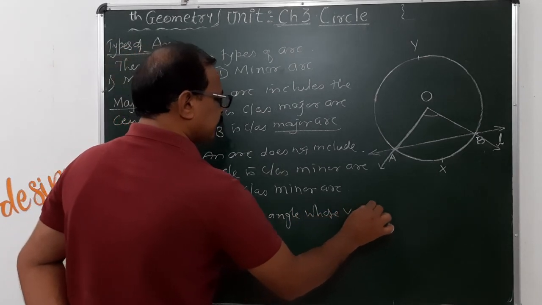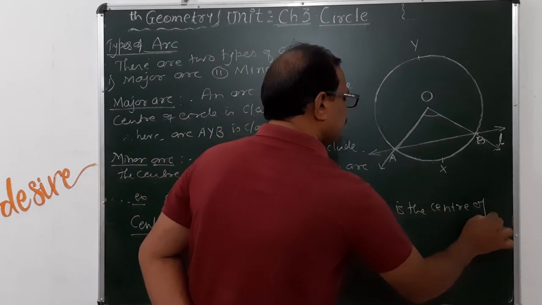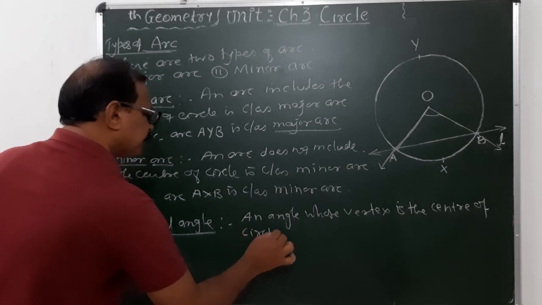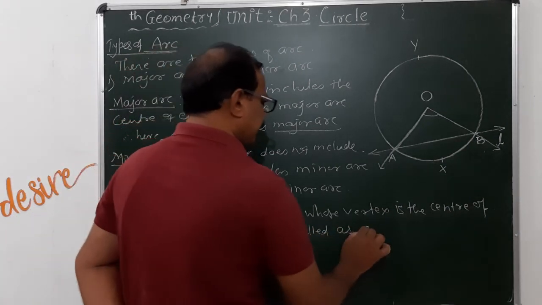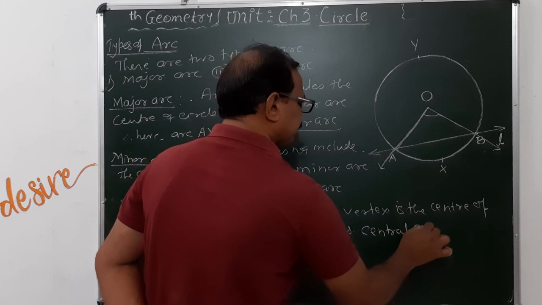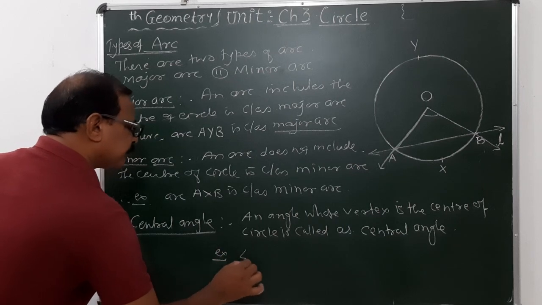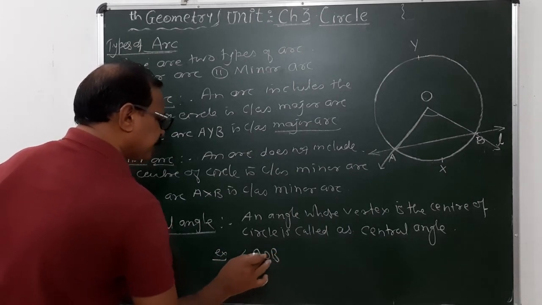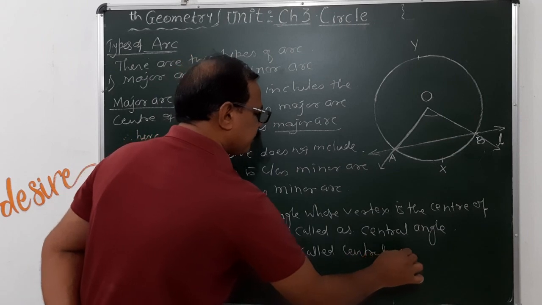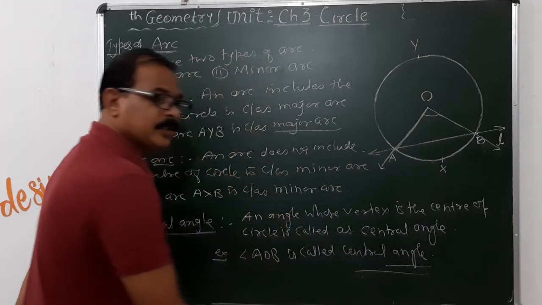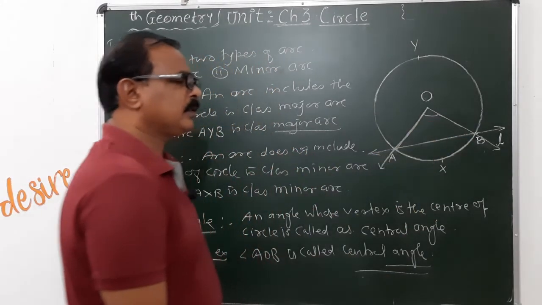Angle AOB is called a central angle. याची दुसरी डेफिनेशन आपल्याला म्हणतात आहे, here an angle bounded by an arc is called the central angle.